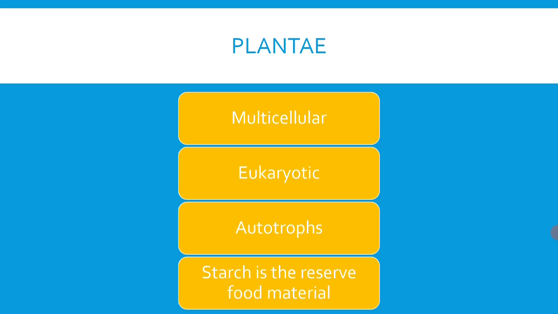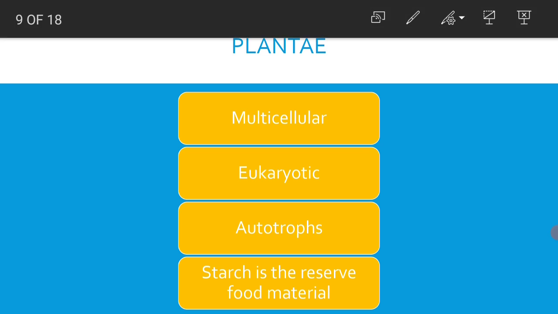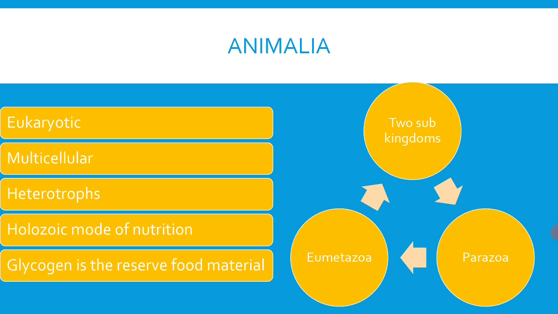Plantae is represented by multicellular eukaryotic autotrophs. That means they can synthesize their own food material with the help of photosynthesis. They fix radiant energy, light energy, and convert the same into chemical energy, namely starch. Starch is the reserve food material in Plantae. And coming to Animalia, which is our area of discussion, which is our cup of tea, Animalia is represented by animals.